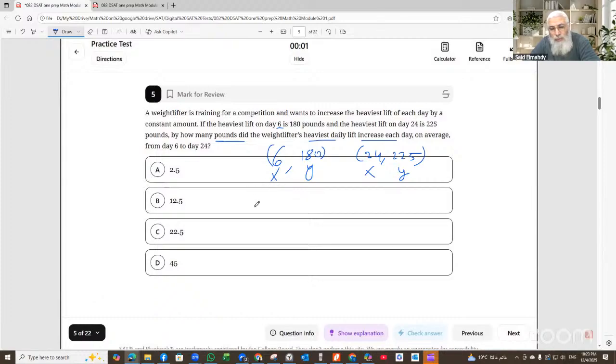So this is rate. So the rate is Y2 minus Y1 over X2 minus X1, which is 45 divided by 18. So divided by 9, this is 5 over 2. It's 2.5. The answer is 2.5.